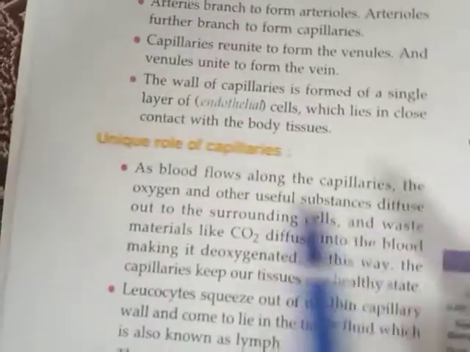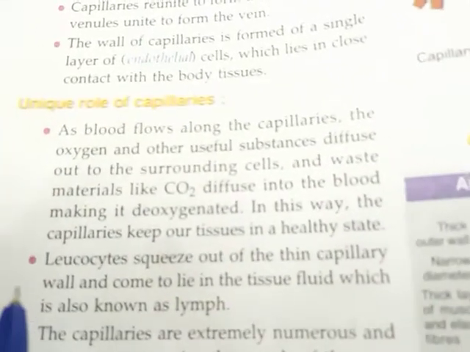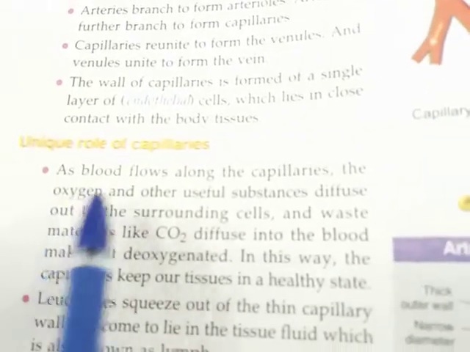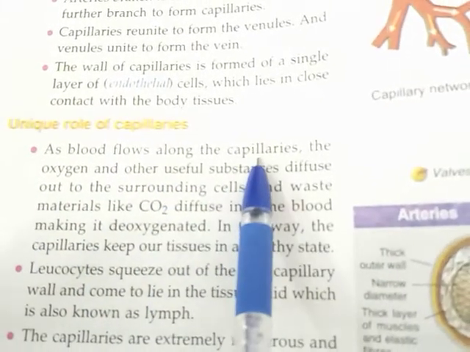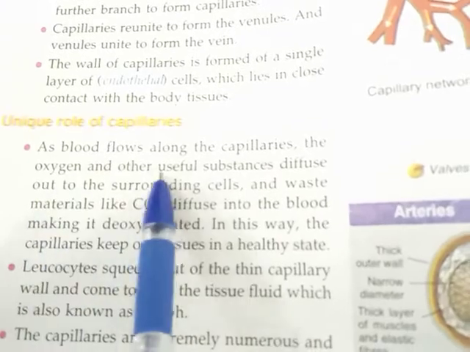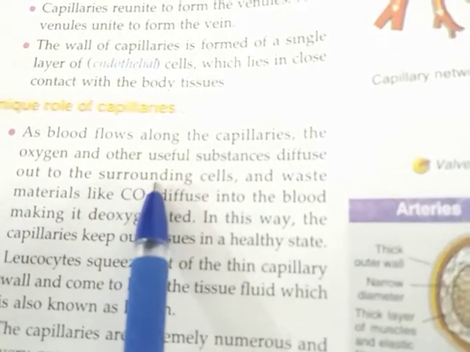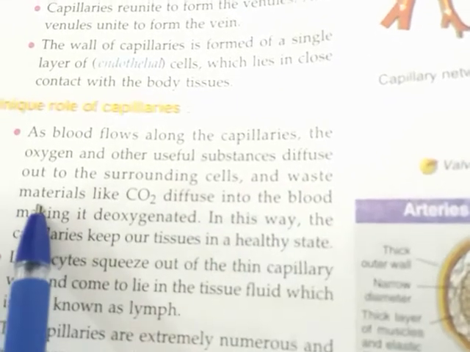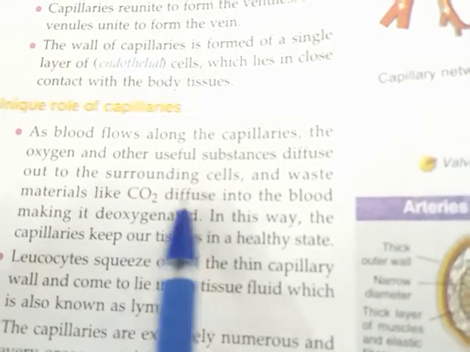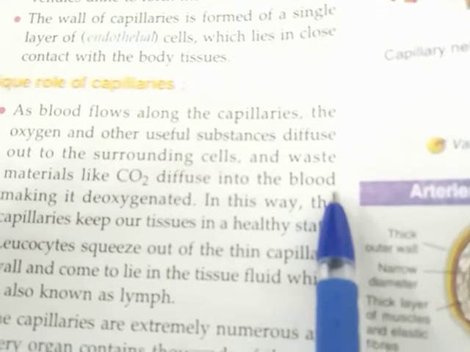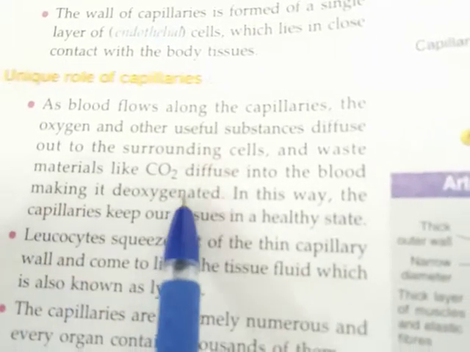Now we will see the unique role of capillaries. As the blood flows along the capillaries, the oxygen and other useful substances diffuse out to the surrounding cells, and waste materials like carbon dioxide diffuse into the blood, making it deoxygenated.